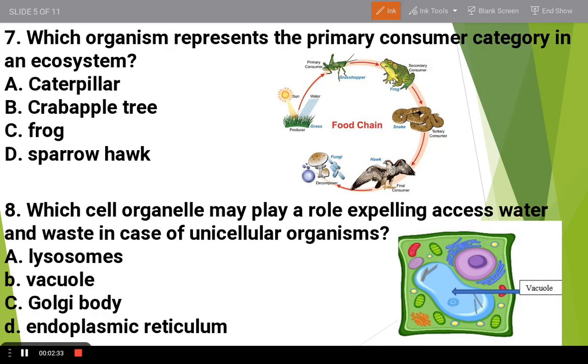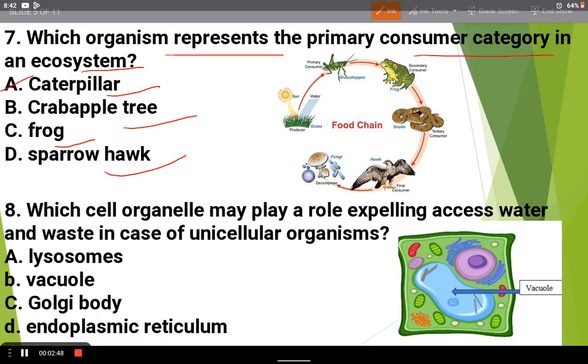Now the next question: which organism represents the primary consumer category in an ecosystem? Primary consumers basically depend on plants. Here the options are caterpillar, apple tree, frog, sparrowhawk. The right answer is caterpillar. As you can see in the food chain, a caterpillar or you can say a grasshopper eats plant products.